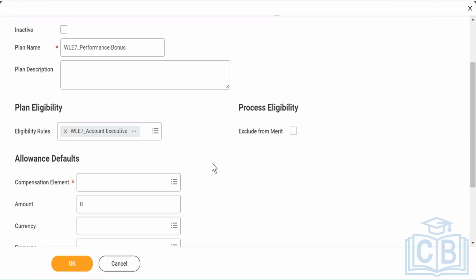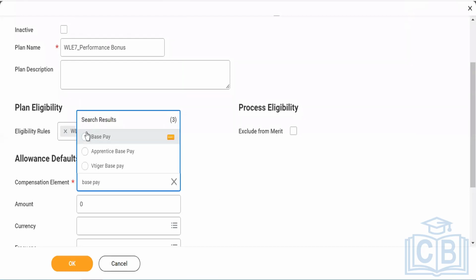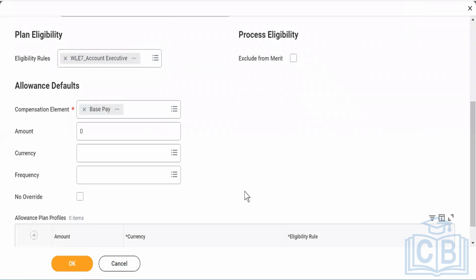Now I have added it. It is not necessary. Compensation element, what will it be? Base pay. Then amount. I'll give you an example: I have hired somebody as a Workday consultant and I'm giving a package of 12 lakhs or 1.2 million INR, or rupees.